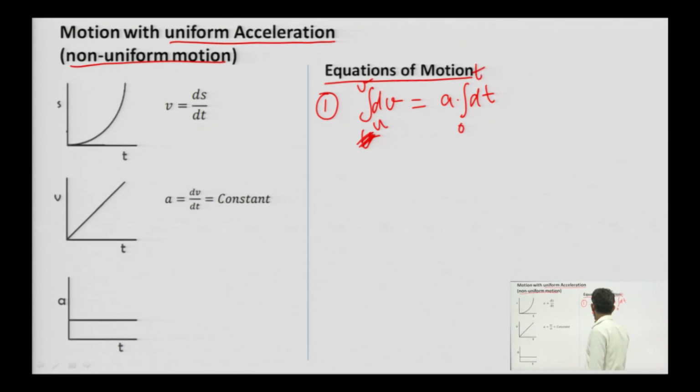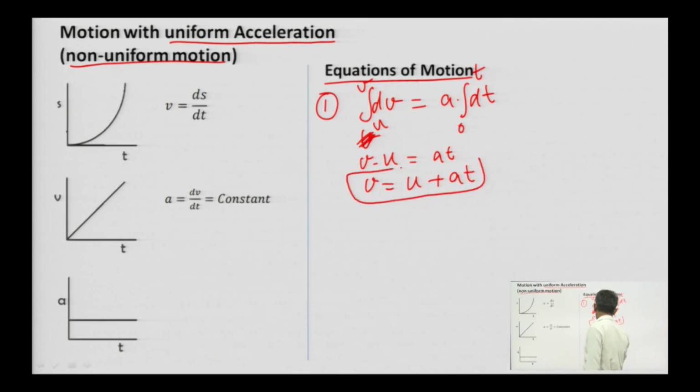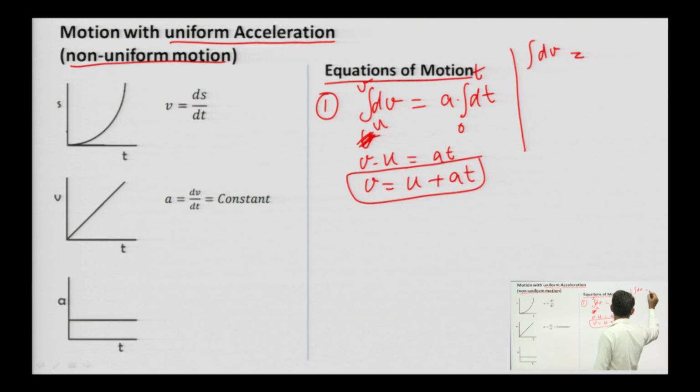So, what will we get? We will get v minus u is equal to a into t. So, what is the equation? V is equal to u plus a t. So, this is the first equation, okay. If we do not put the limits, if we are integrating only dv is equal to a dt, then we will have v is equal to a t plus constant c.